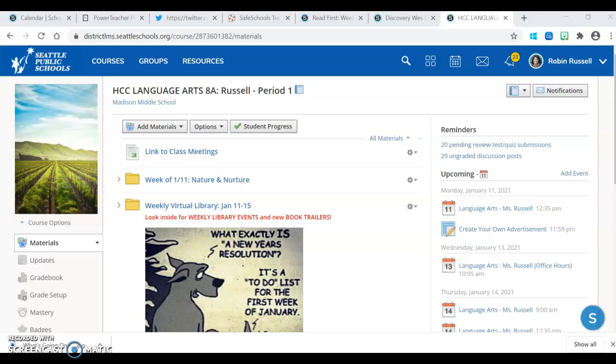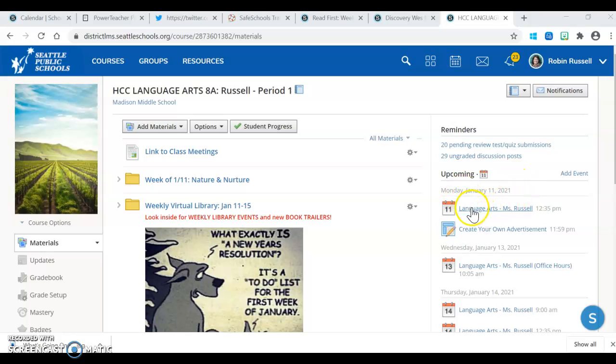I'm going to start you off with, again, how to find our class links. There are a number of ways to get to the class link. My suggestion, a wonderful place, is on Schoology in your upcoming section. This will often have information for many of your classes. It will always have information for my class.